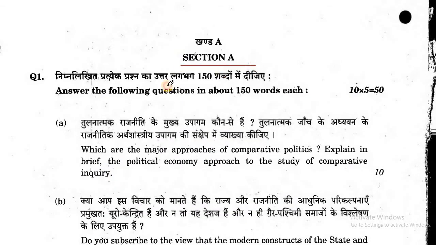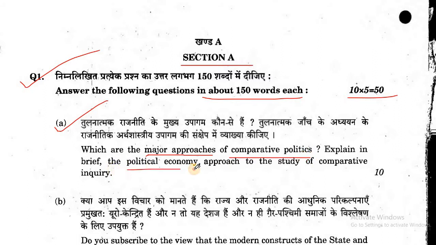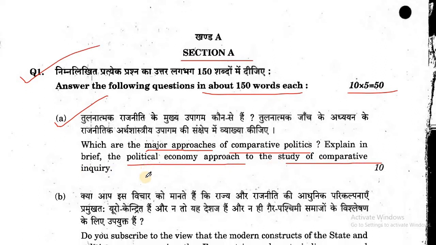Now, Section A. Question number 1. Answer the following questions in about 150 words each. 10 into 5, 50 marks. A. Which are the major approaches of comparative politics? Explain in brief. Political economy approach to the study of comparative inquiry.